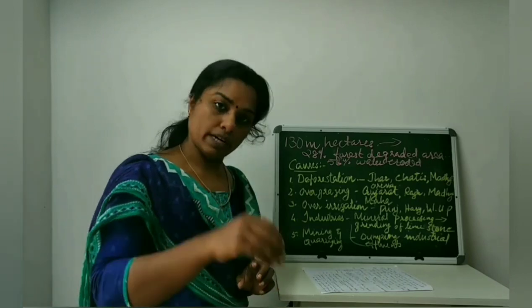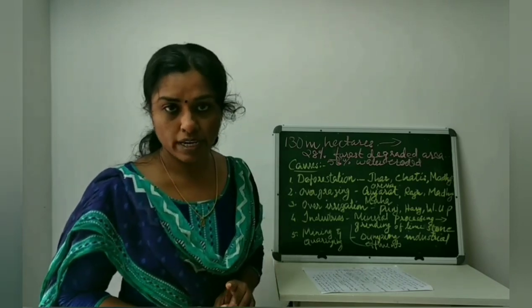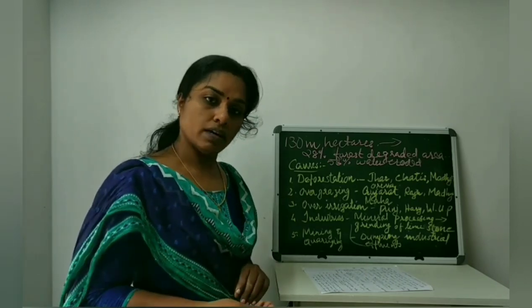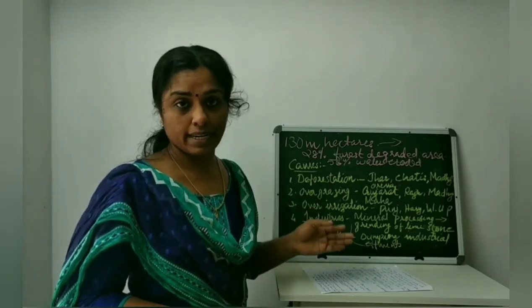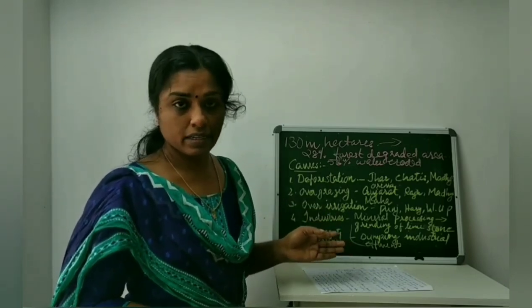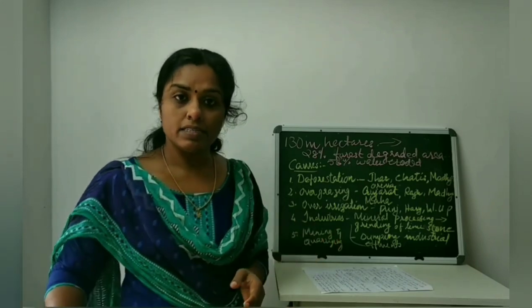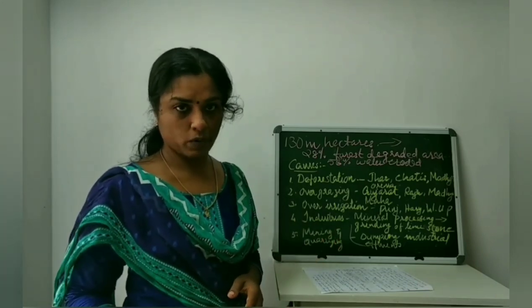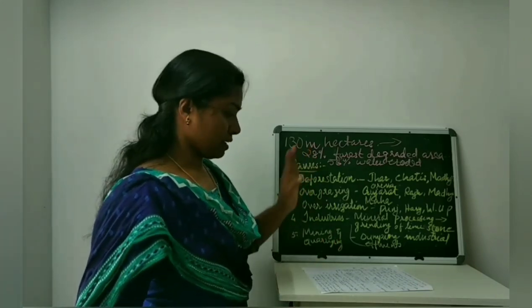For HYV seeds we need more irrigation. When we increase irrigation, it may increase the salinity of the soil, which decreases soil fertility.